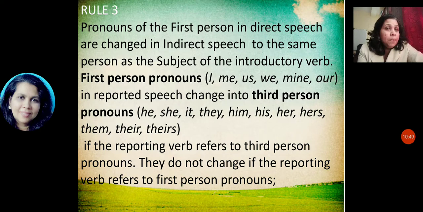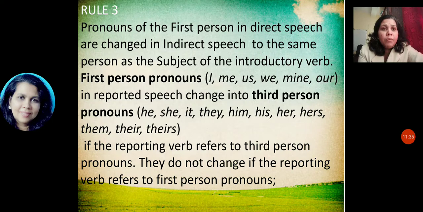For example, first person I, me, us, we, mine, our in reported speech change into third person pronouns as is, he, she, it, they, him, his, her, hers, them, their, theirs.